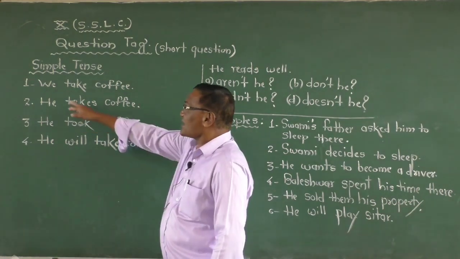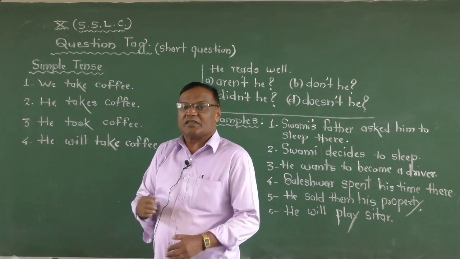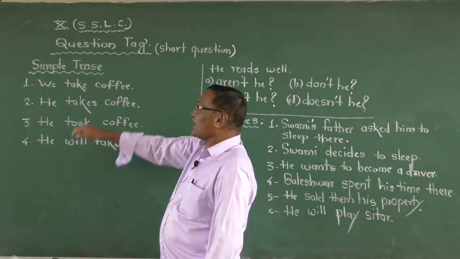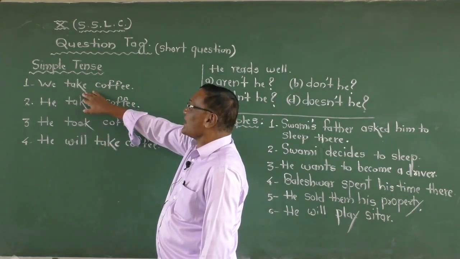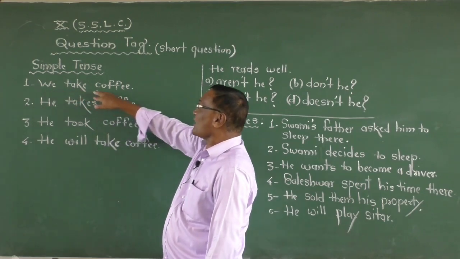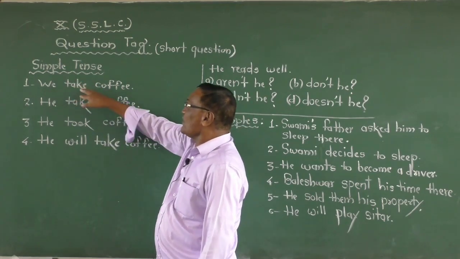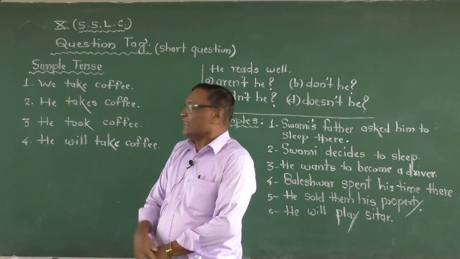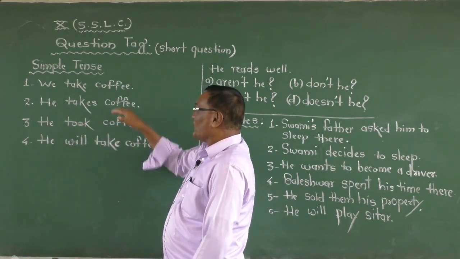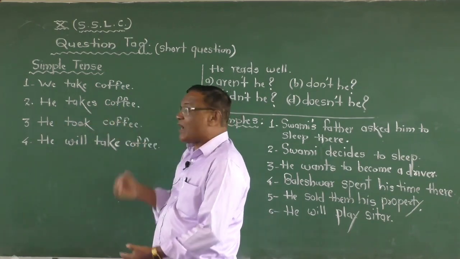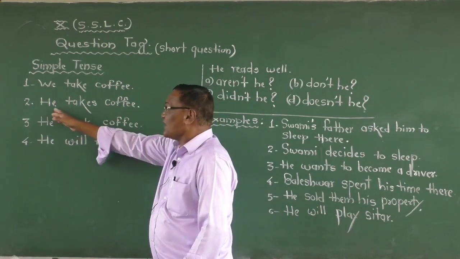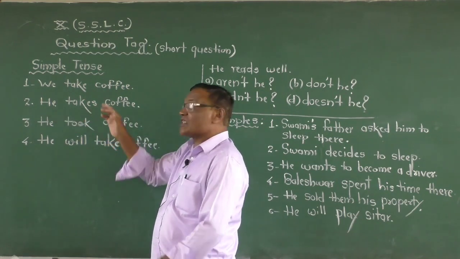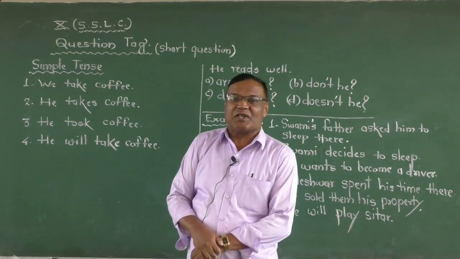Now here the subject is what? We means what? First person. And that is why you use here the present tense of the verb. We take a coffee means simple present tense. He takes a coffee, here add s or es, because always the third person takes s or es to the present tense verb.